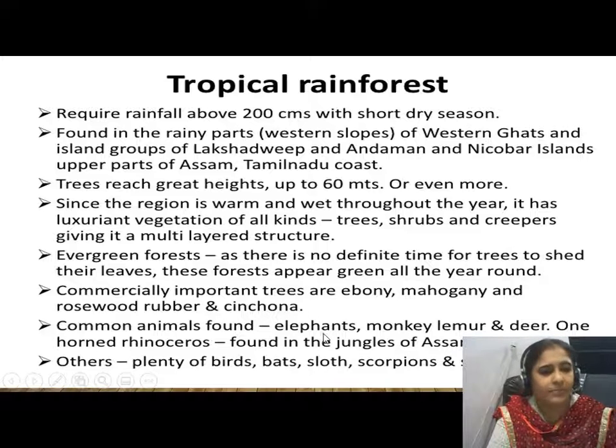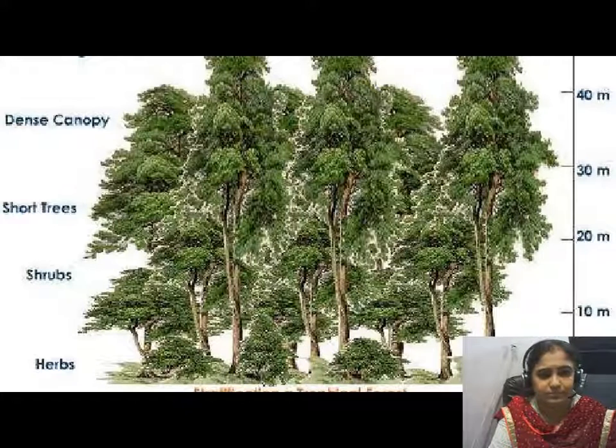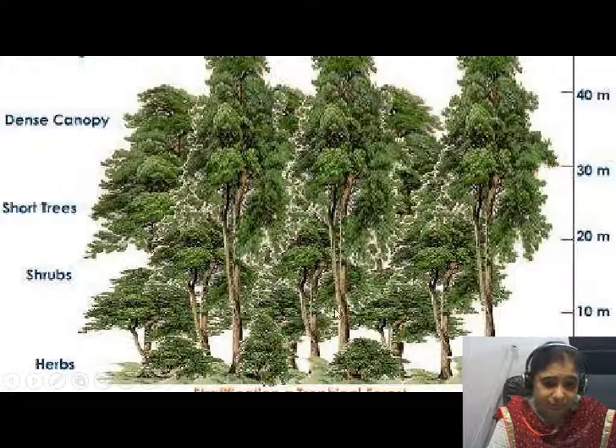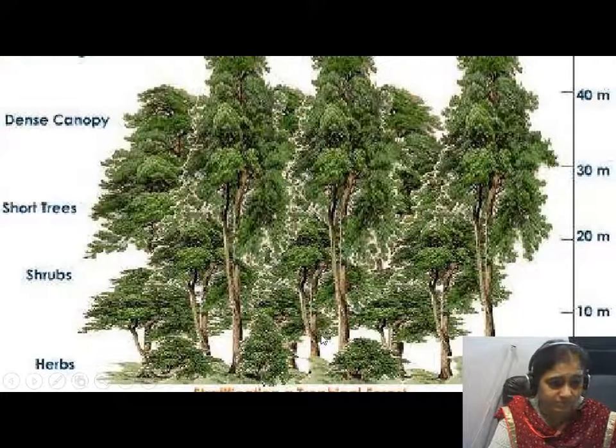We find many animals in these forests: elephant, monkey, lemur, deer, and so many kinds of birds. Bats, sloths, scorpions, and snails are also found in these forests. You can see the picture of tropical evergreen forest, and you can also see the multi-layered structure of the trees in this particular picture.